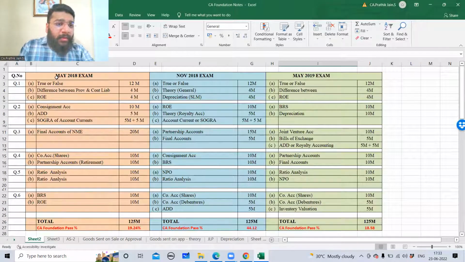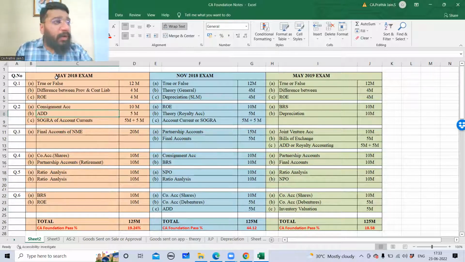If you look at the May 2018 examination, question number 2 was asked exclusively for 5 marks. In November 18, it was asked in question number 6, 6C, an ADD question for 5 marks. Then in May 2019, this had come as an internal choice. In 3C there was an internal choice between ADD and royalty accounting. Royalty accounting is deleted from your syllabus, so you don't have to worry. ADD was asked for 5 marks, and from these two, any one you have to write.